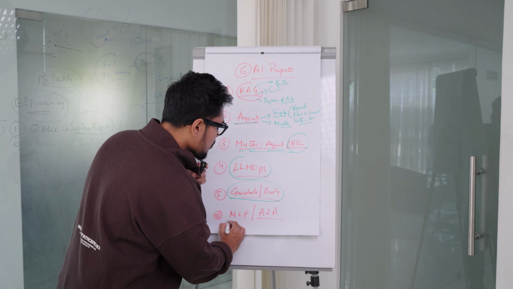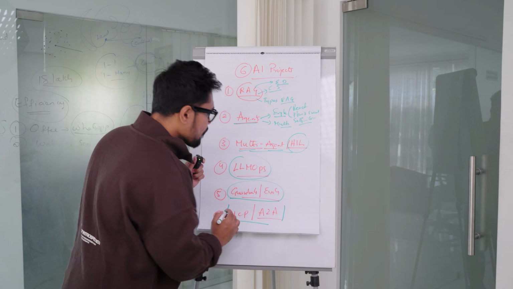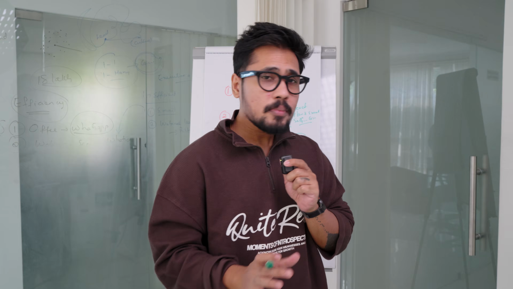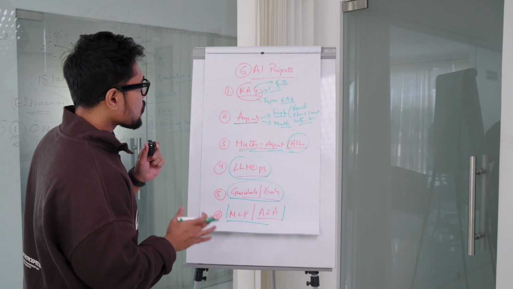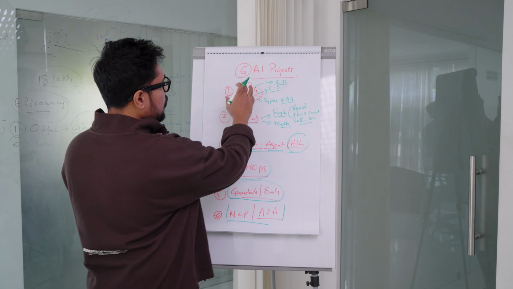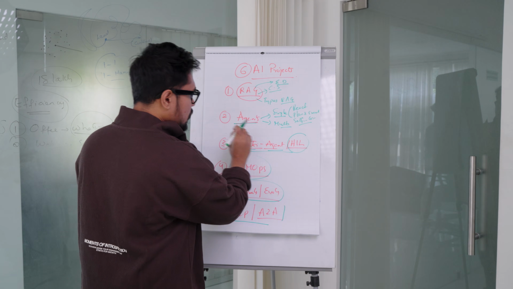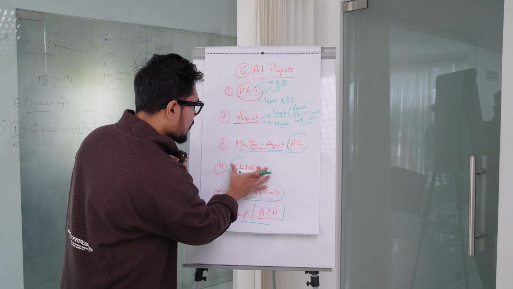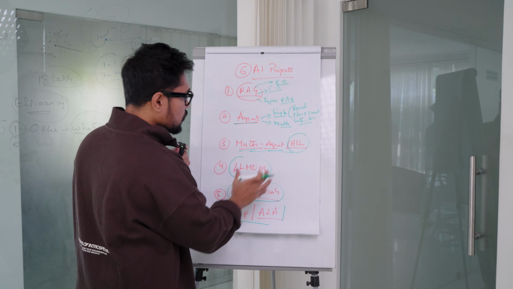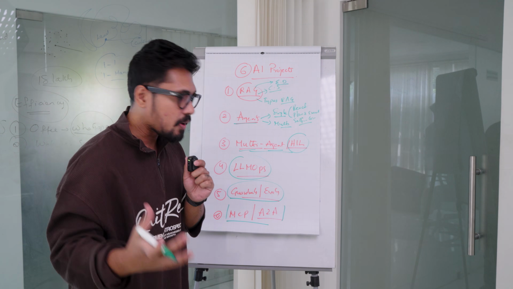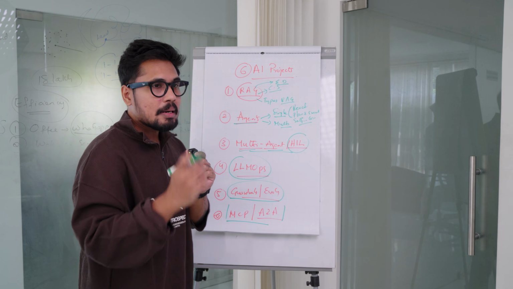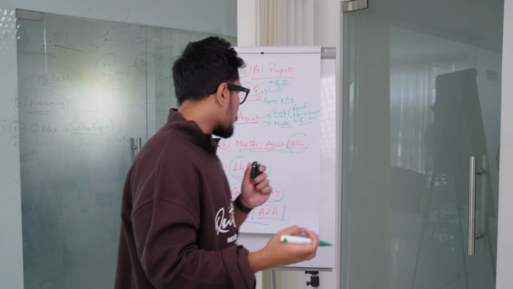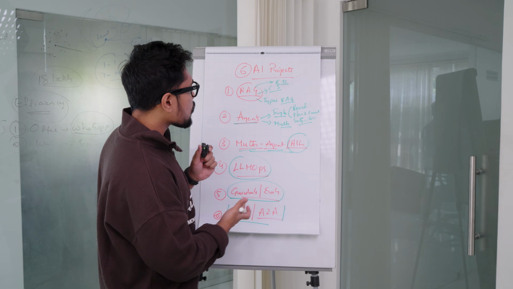And then try to integrate the projects with MCP protocol or agent to agent communication. These two things are very, very important. And apart from it, the bonus. You can work like this: work on a RAG project, a single agent project, a multi-agent project, and try to work on any one of them with the help of an LLM ops pipeline, and build one project especially around guardrails or evals, and one project around connecting with multiple tools with the help of MCP and agent to agent communication. Or you may ask, why exactly do I need to work on 6 projects?